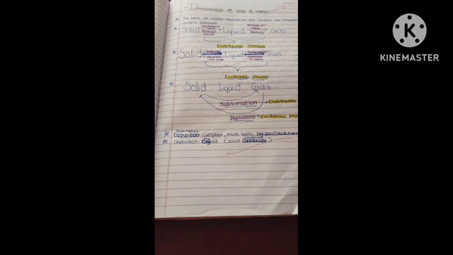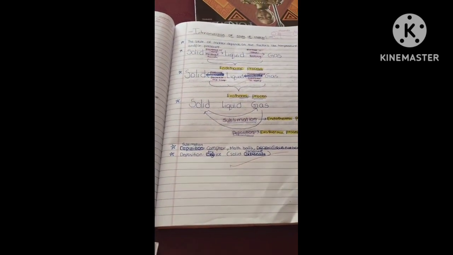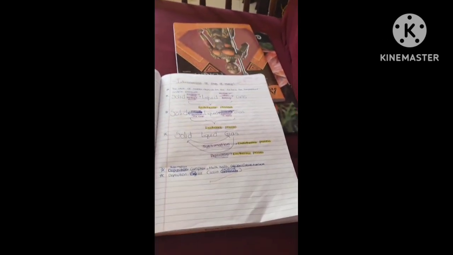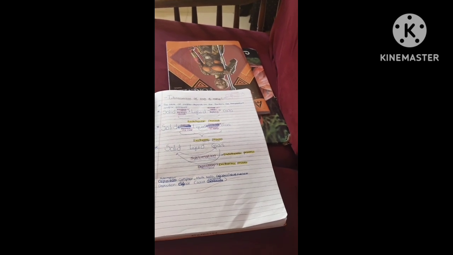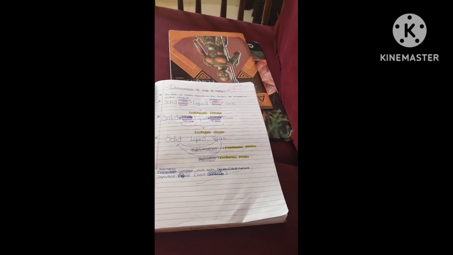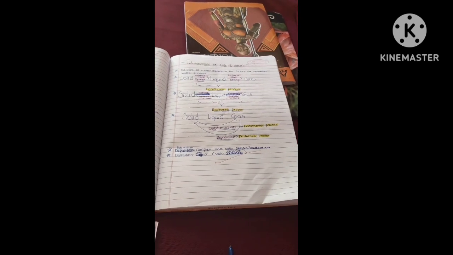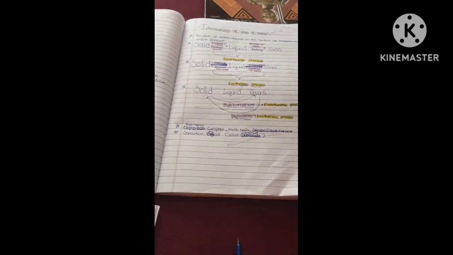For deposition, you have written dry ice, which is wrong. Deposition is just the water vapor becoming solid. When you see outside during the morning, the frost formed on the surface of the grass is an example here. The air is converted into ice crystals on the grass. That is called deposition. That is, from the gas it is converted into solid.